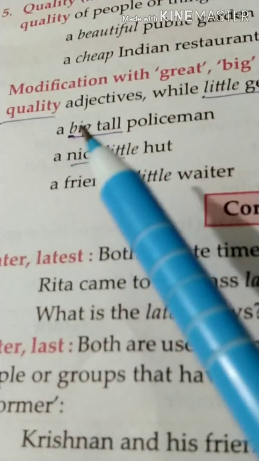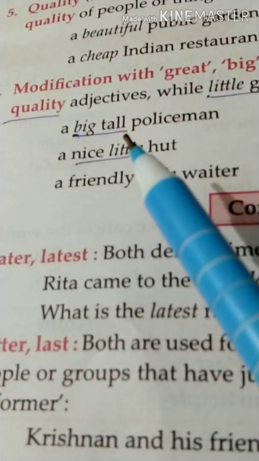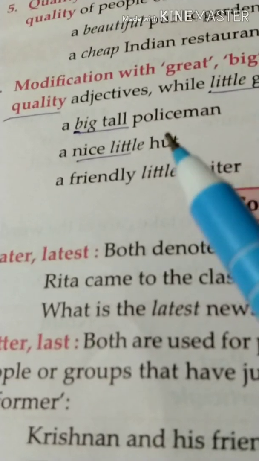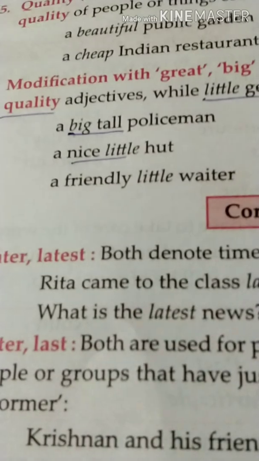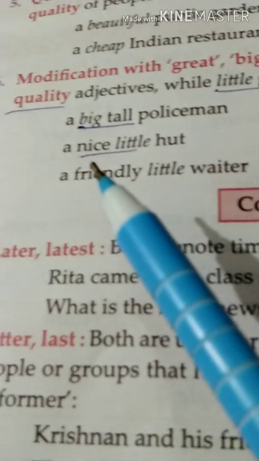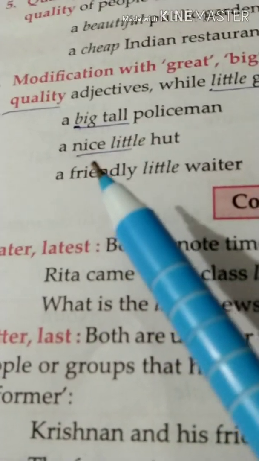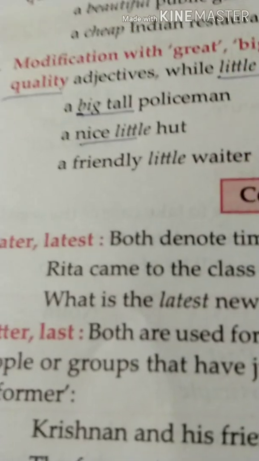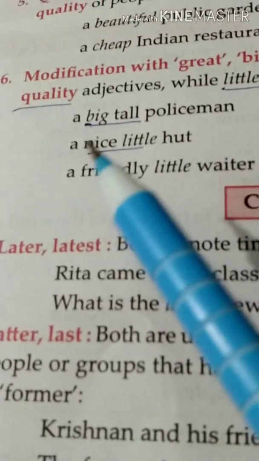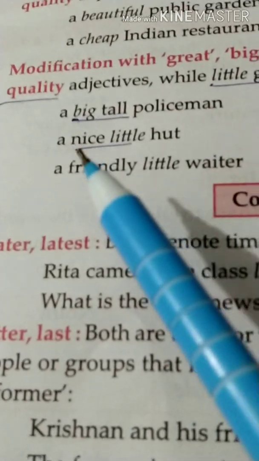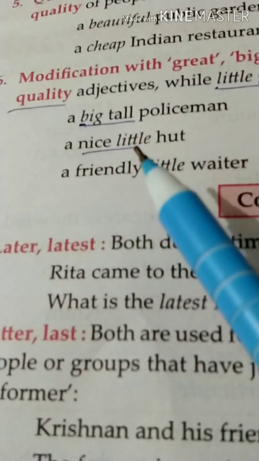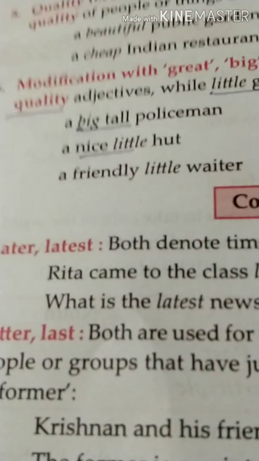So here big is coming before the quality of the policeman. Then little generally comes after the quality. So here, what kind of a hat? The quality is nice. So whenever the adjective little is mentioned, it comes after the quality. Quality here is nice, so little is written after it.